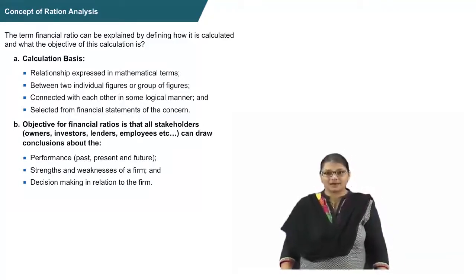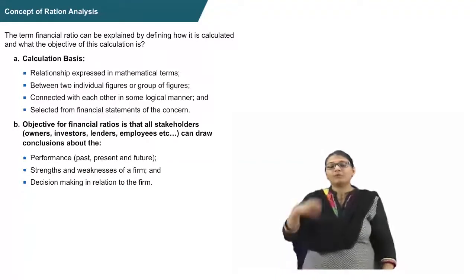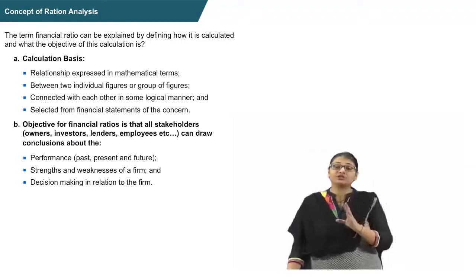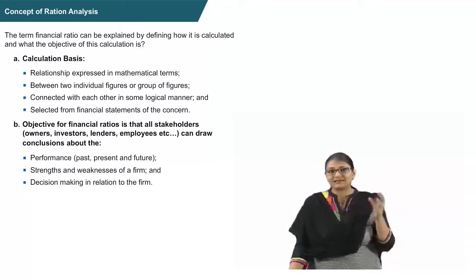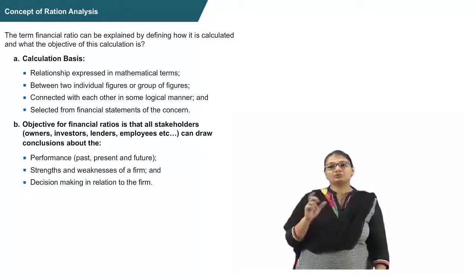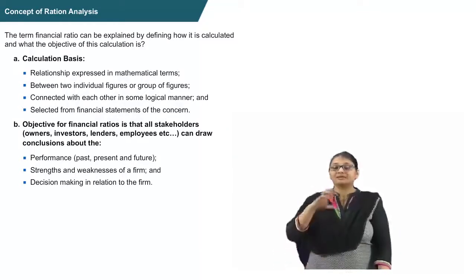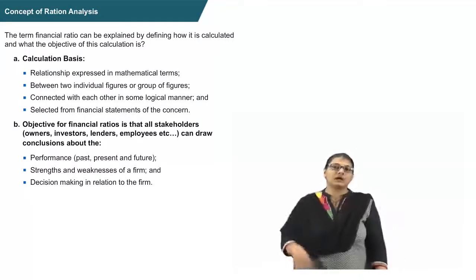Let's understand ratio analysis first. The term financial ratio can be explained by defining how it is calculated and what the basic objective behind the calculation is. The calculation of ratio is dependent on four things. The calculation shows the relationship which is expressed in numerical or arithmetical terms. It is between two individual figures or groups of figures. And these two figures are connected with each other in some logical manner and selected from the financial statements, that is, from the profit and loss account and balance sheet.